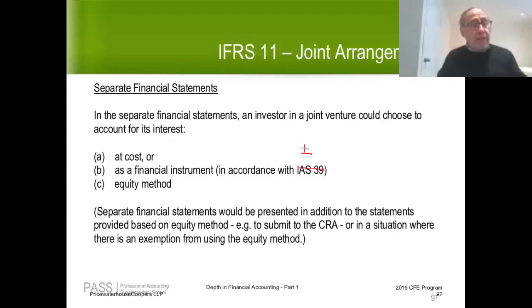So they could treat it at cost. They could account for it at cost. They could treat it as a financial instrument under IFRS 9, or if it suits them, they could use the equity method. They would have a fair amount of choice. But keep in mind, I'm dealing with the separate statements that are prepared in addition to the consolidated, in addition to the statutory financial statements.